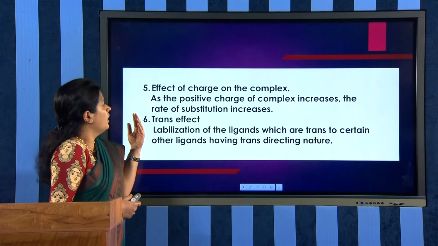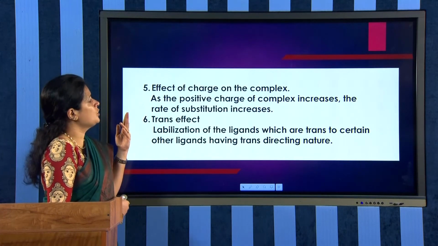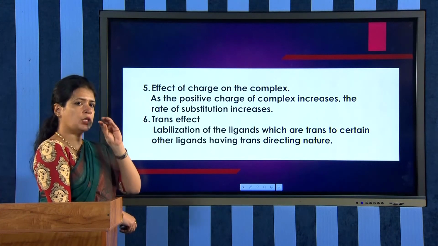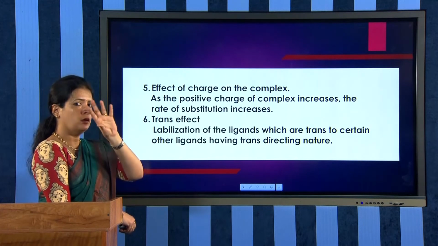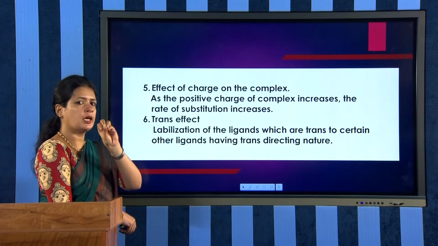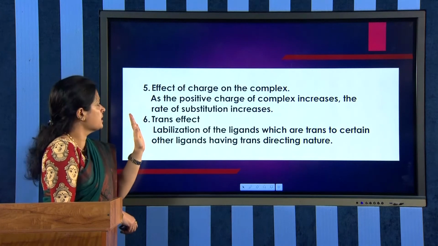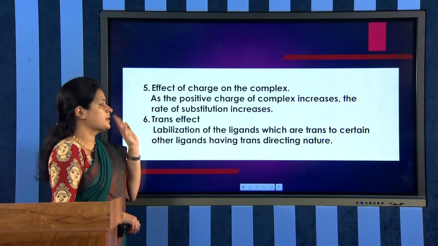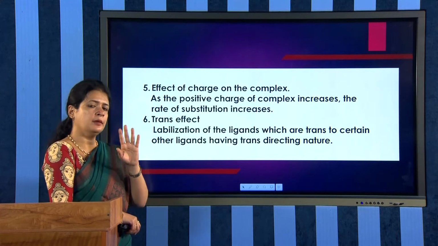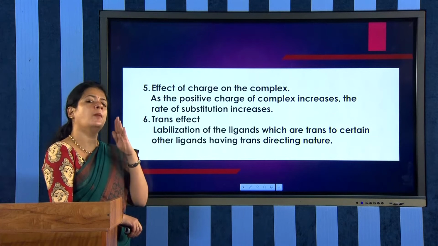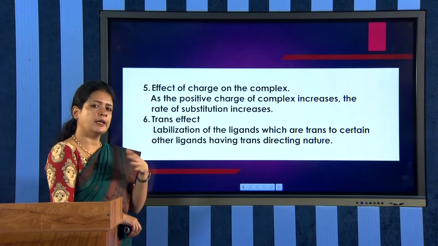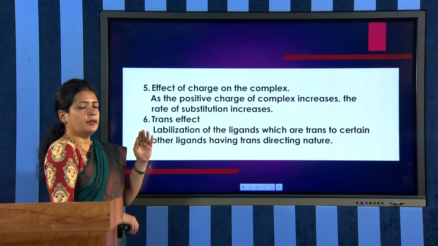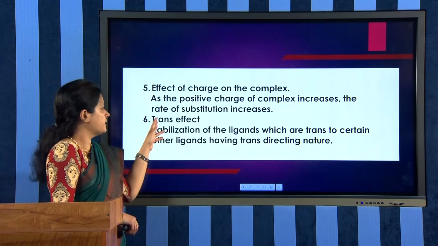And now another factor is the effect of charge on the complex. See, how the complex has the charge, everything has been discussed in the earlier classes. So, as the positive charge on the complex increases, the rate of substitution also increases. That is the point. If the charge on the complex is more, then the reaction will be faster. That is it. And now finally, the final factor, that is the trans effect.